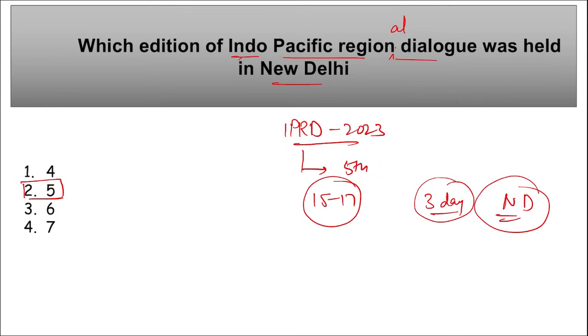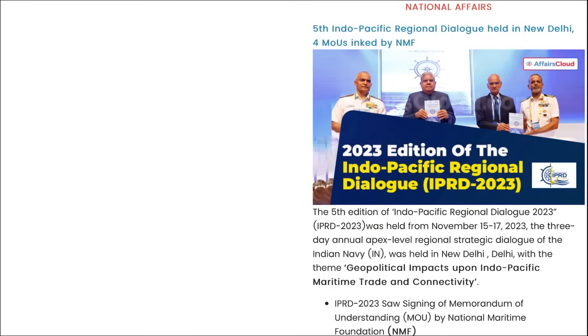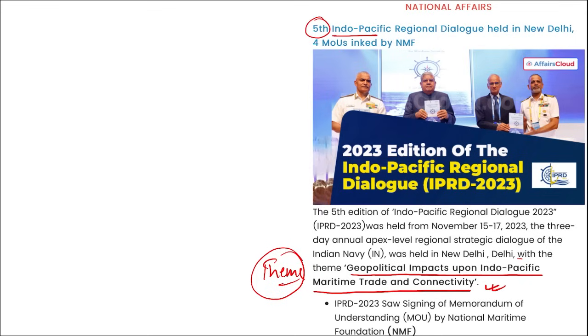And remember, this was an apex level regional strategic dialogue of the Indian Navy held in New Delhi. Here you can see the theme on which it was held, and the theme is important friends. That is geopolitical impacts upon Indo-Pacific maritime trade and connectivity. This is the theme for the 5th Indo-Pacific Regional Dialogue held in New Delhi, and 4 MOUs were signed by NMF. What is NMF? NMF is your National Maritime Foundation. Mark this. This is important.